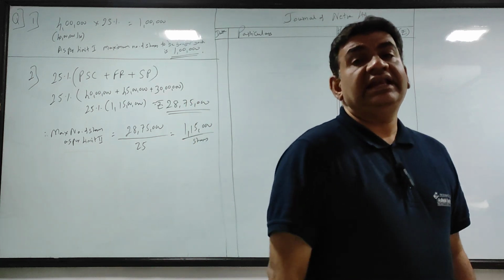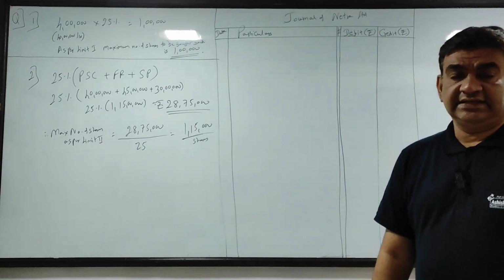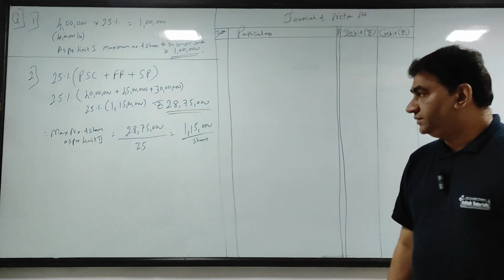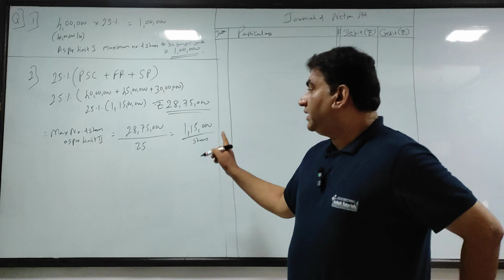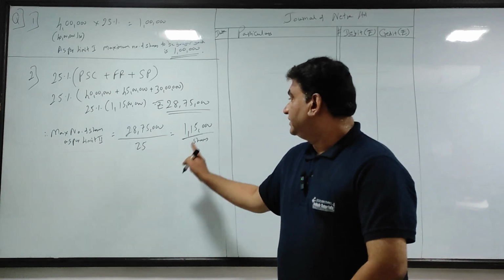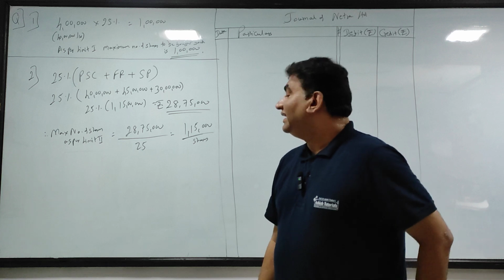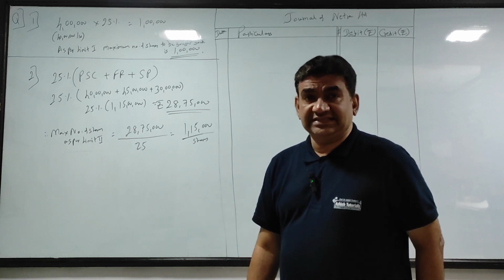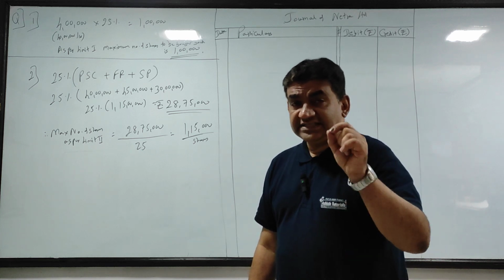Getting it, guys? So as per limit 2, the maximum number of shares to be bought back will be 1,15,000 shares.